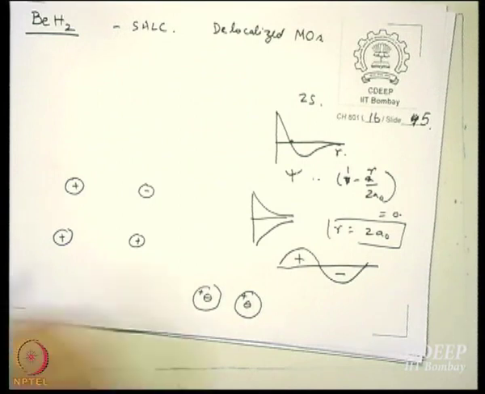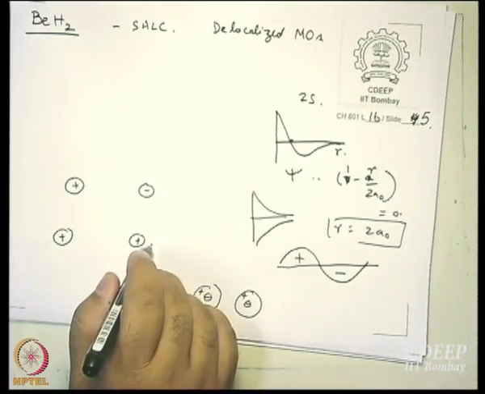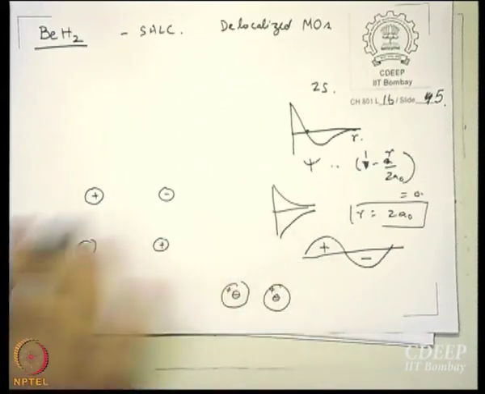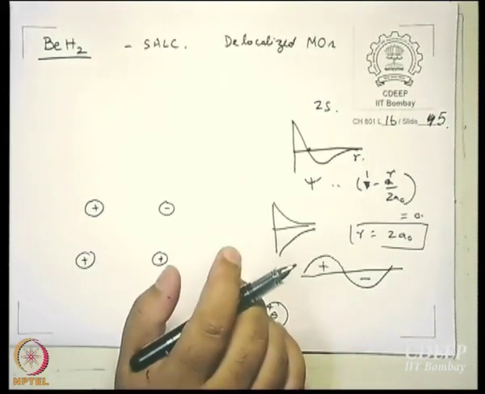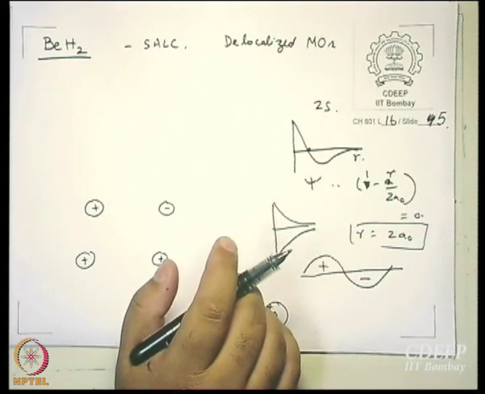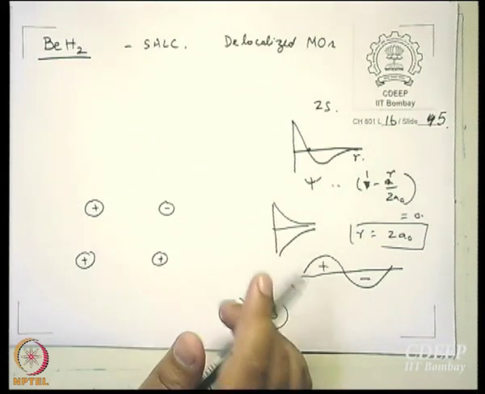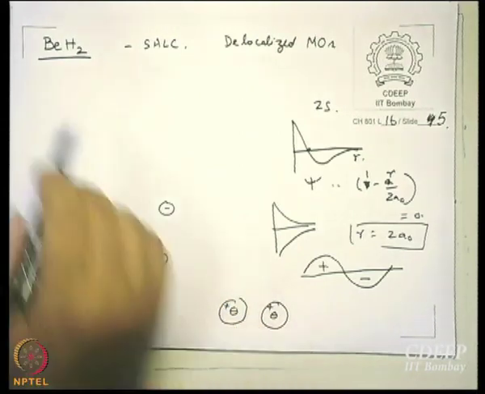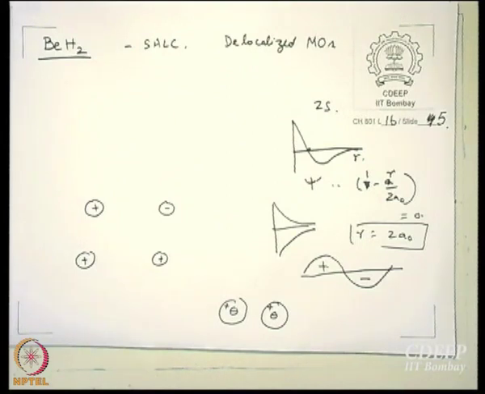Let's come back here. We are talking about BH2, and we said that we can have two kinds of combinations of the 1s orbitals of the pendant hydrogen atoms, right? Now, what are the AOs that have the right symmetry to combine with these SALCs? What are the atomic orbitals of beryllium? Beryllium 1s, what is the electron configuration of beryllium? 1s2, 2s2?